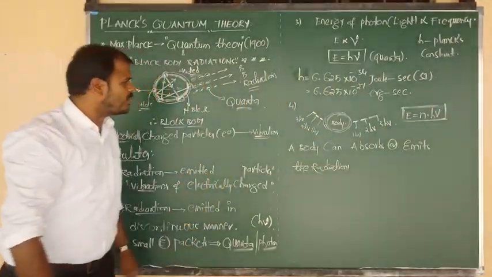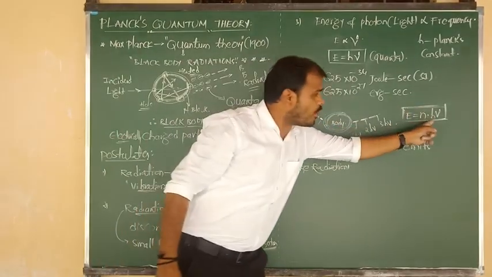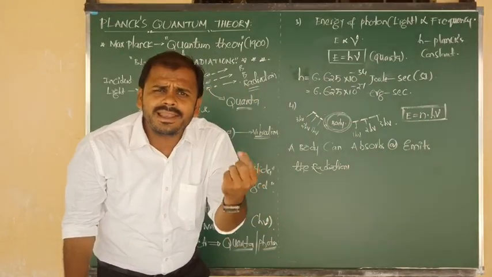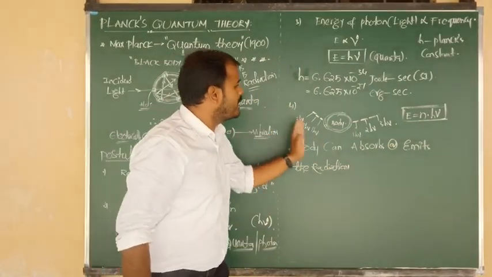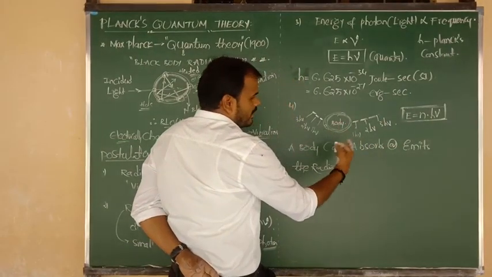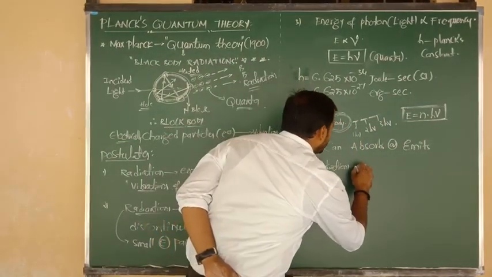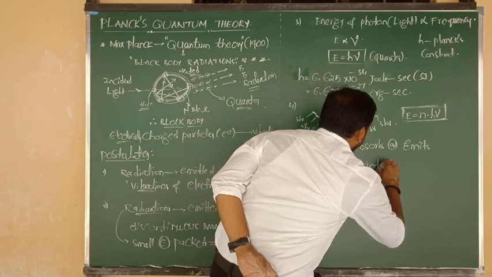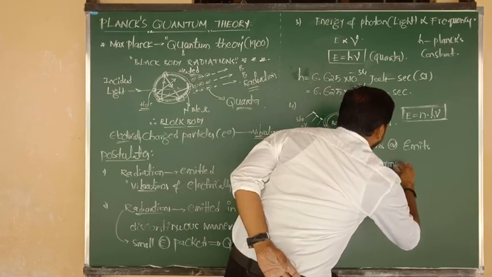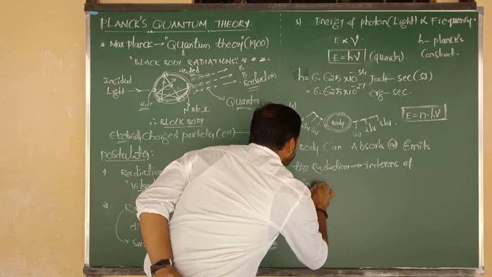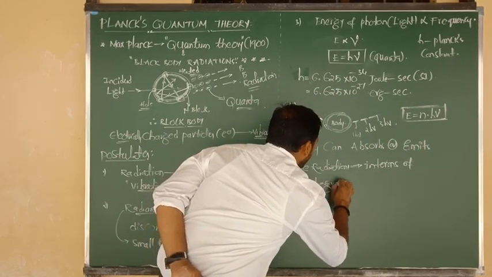What is meant by h mu? Quanta. But that h mu or quanta is multiplied with what? N, which is nothing but an integer value, maybe 1, 2, 3. So we can say that a body absorbs and emits radiations only in terms of integral multiples of quanta.